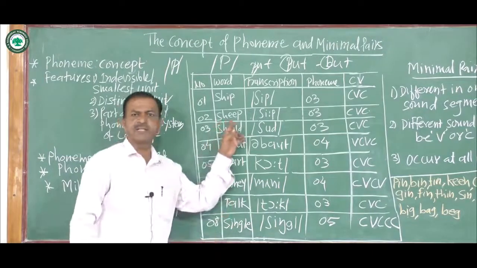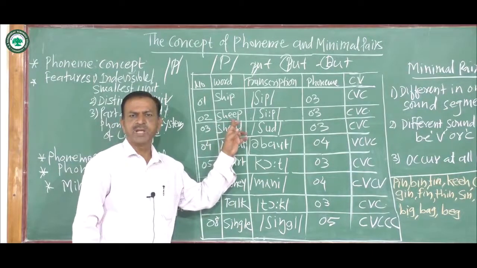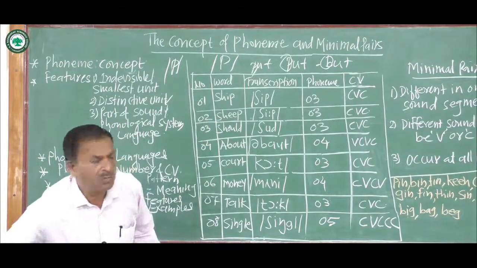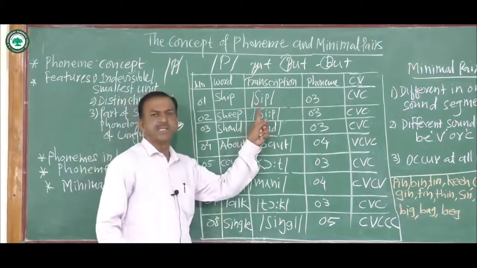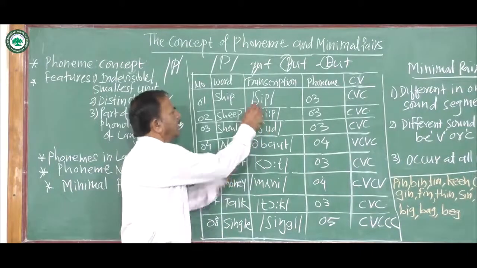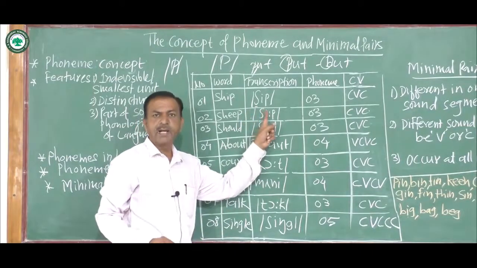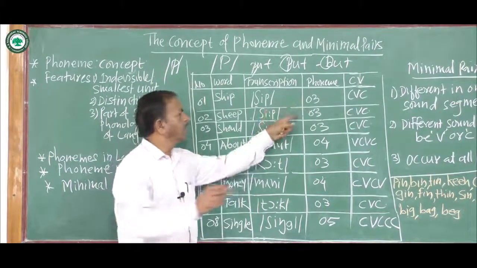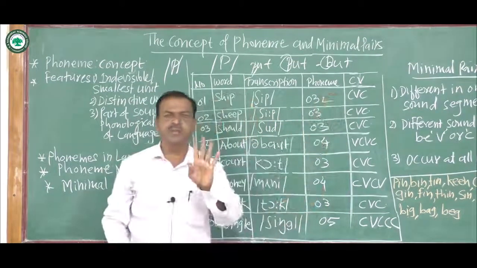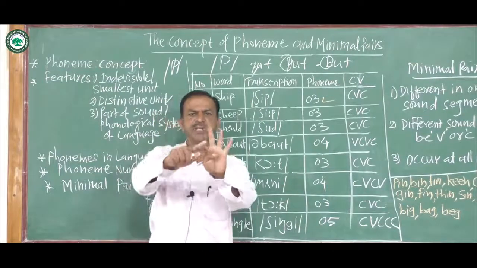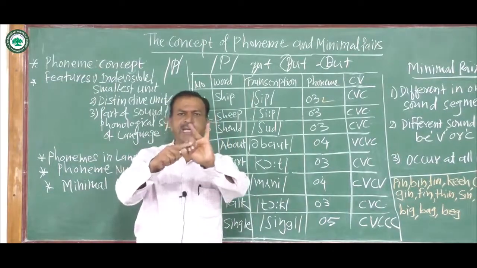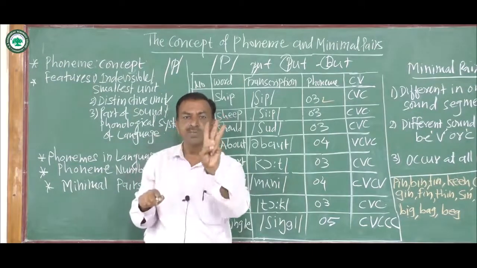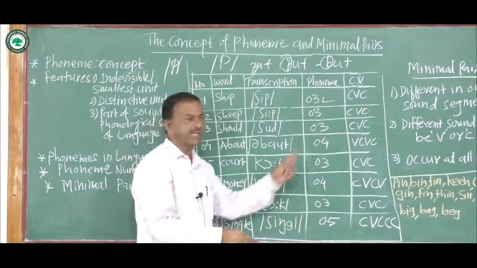Here I have taken 8 examples. The first one is ship. How is the word pronounced? This is sh, this is i, and this is p. Sh, i, p. It means there are 3 phonemes. Is it clear?